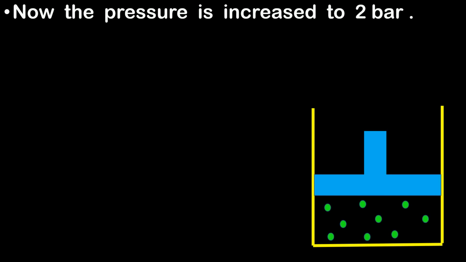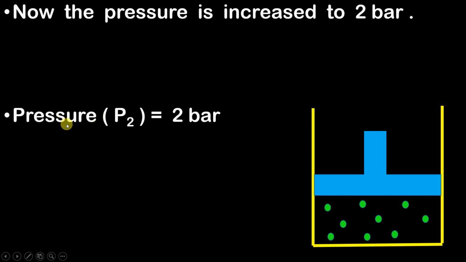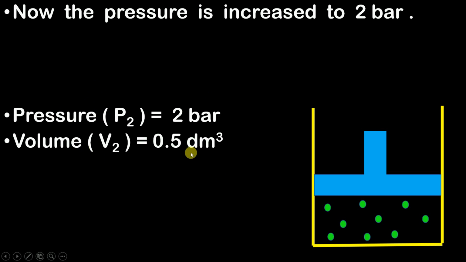Now since you are increasing the pressure, obviously the condition of the system, that is nothing but the condition of the gas, is also going to get affected. Am I right? Since the condition gets affected, we are going to have a different set of values of properties. Now the pressure will become 2 bar and the volume will now become 0.5 dm cube.